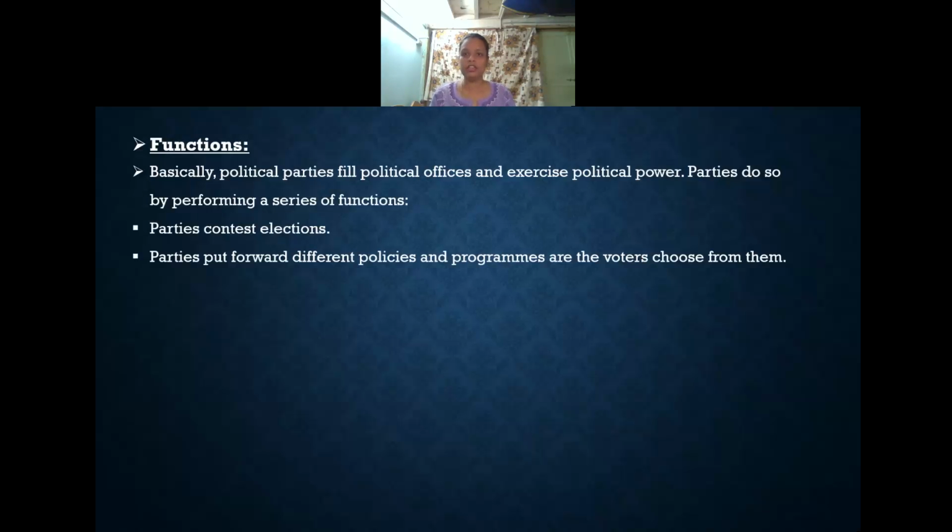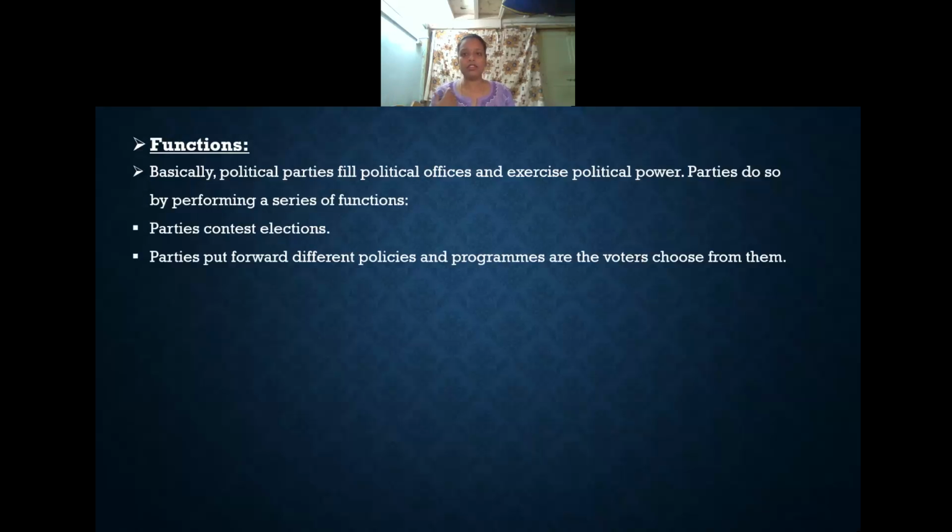So what they will tell is, if my government comes, whatever problems are there, the road problems, will be sorted out. And if in any place a water problem is arising, they will say that if you vote for me, whatever problems we are facing, like water problem, electricity problem, our government will try to reduce them.